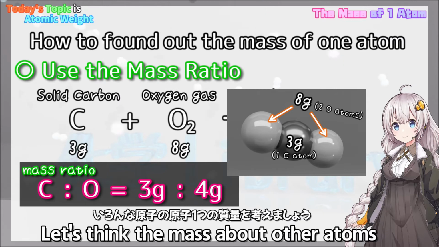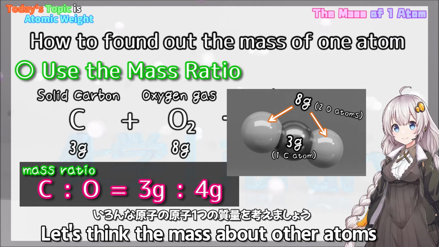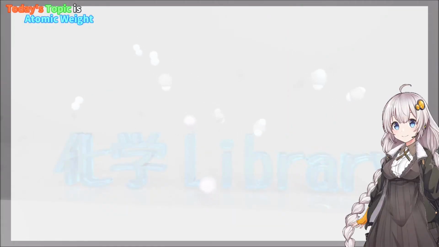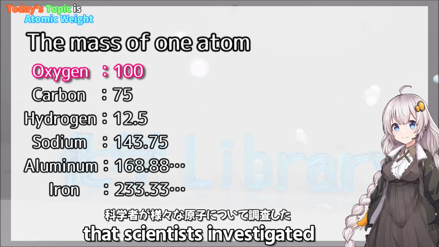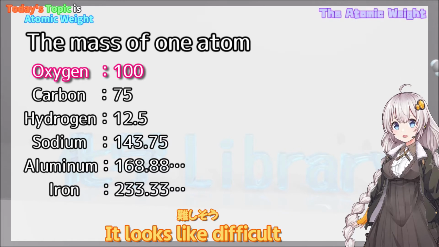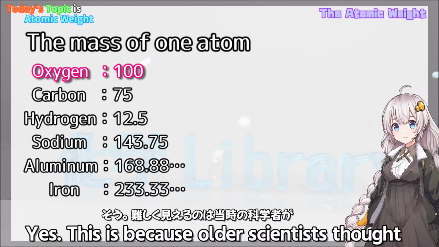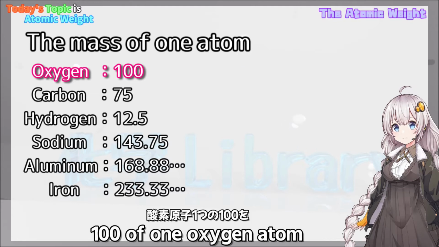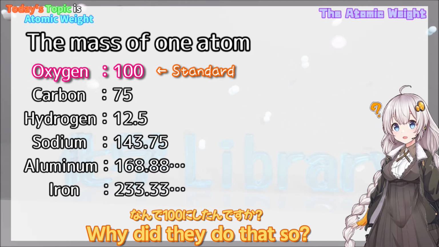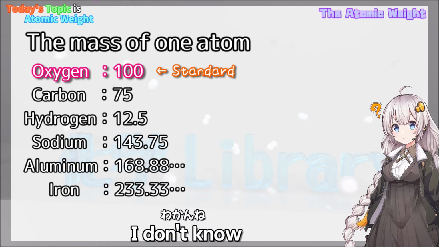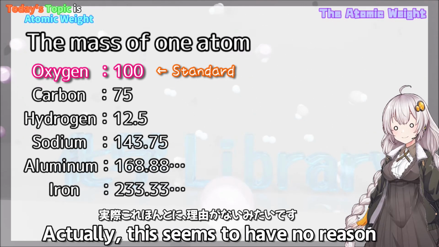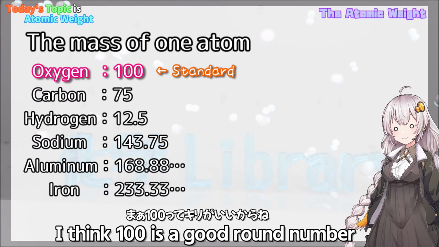And next, let's think about the mass of other atoms. 科学ライブラリー。 This is the mass of one atom that scientists investigated in various kinds of atoms. It looks difficult. Yes. This is because older scientists thought 100 for one oxygen atom was the standard of mass. Why did they do that? Actually, this seems to have no reason. I think 100 is a good round number.